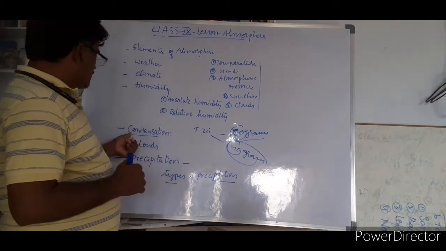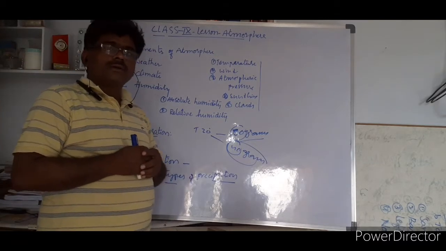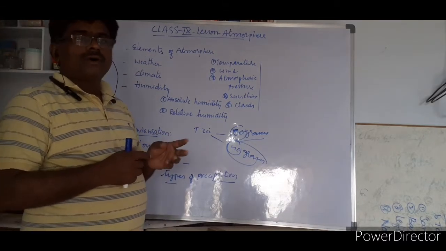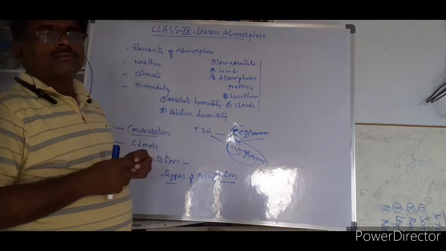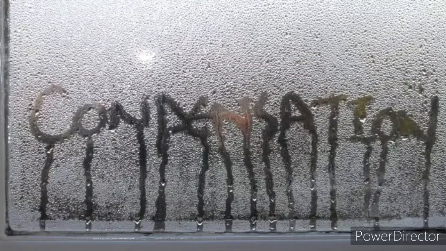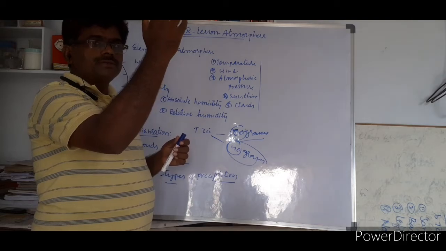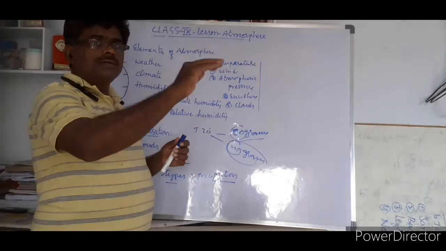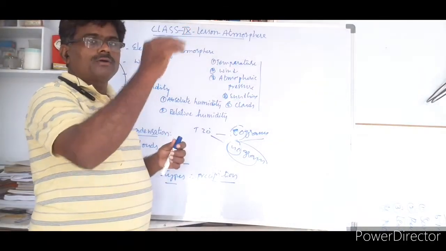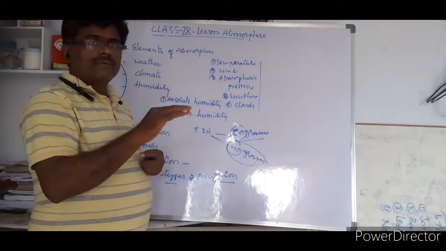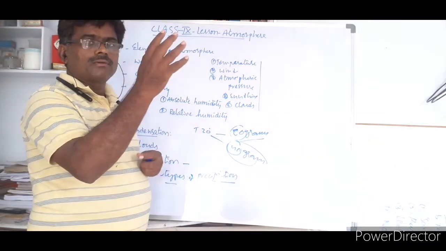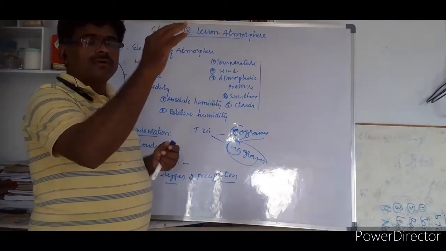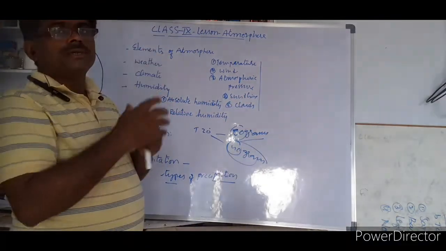That's it. And coming to condensation. What is condensation? Process of changing water vapor into water. Due to evaporation, water goes up, and there it condenses. Water vapor changes into water, or small droplets of water. At what time will it change?